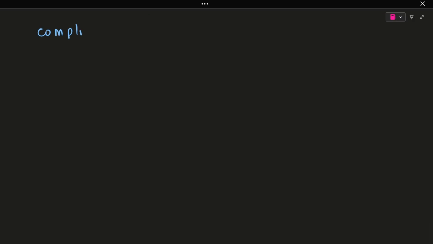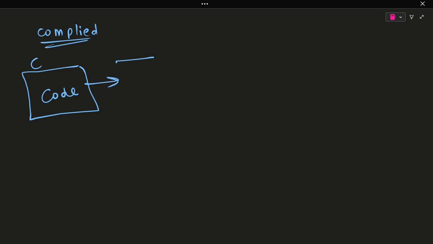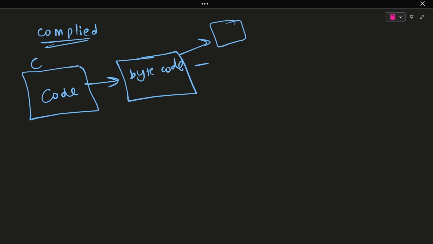In a compiled language like C, you have some code. Let's say this is the code in C language. First of all, this whole code will be compiled into bytecode, which will be understood by any machine. Let's say you give it to one machine, you give it to another machine. This bytecode can be understood by any of the machines. Why? Because this is the bytecode.